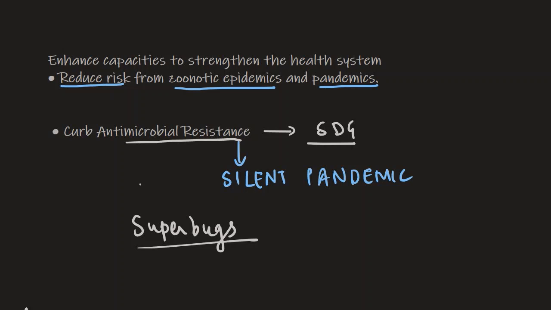And in fact, WHO has actually declared antimicrobial resistance as one of the top 10 global public health threats that humanity is facing. This is primarily occurring because of overuse of antimicrobials, primarily antibiotics, and this has led to the development of drug-resistant pathogens.